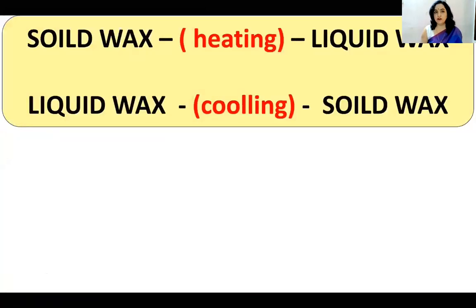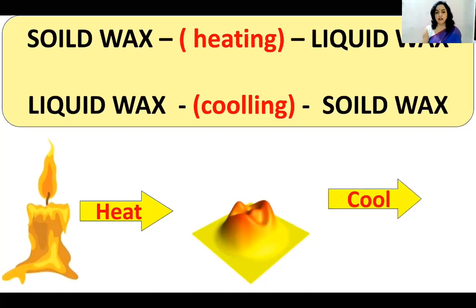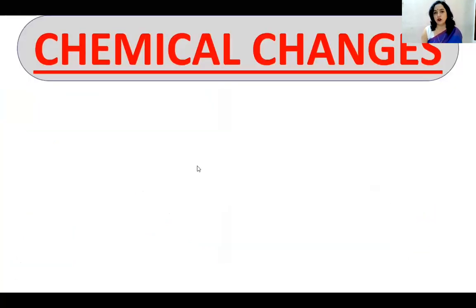One more example, if I am taking wax, okay, like this is the candle. By heating, it will change to liquid. This also you can do at home. This is a practical. You might have observed it, now Diwali is coming. Half of the children will be busy doing all this. They will just keep on lighting the candle and enjoy looking at the wax melting and having fun. So you can observe that time also. It will melt. When you cool it, it will again change to solid form.